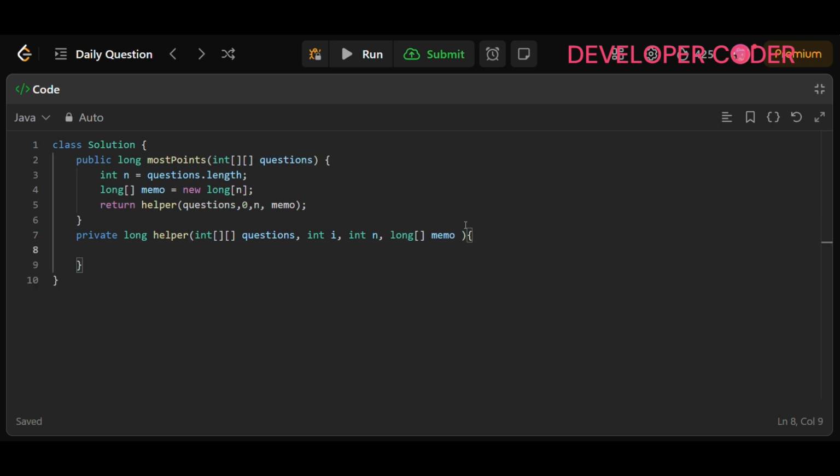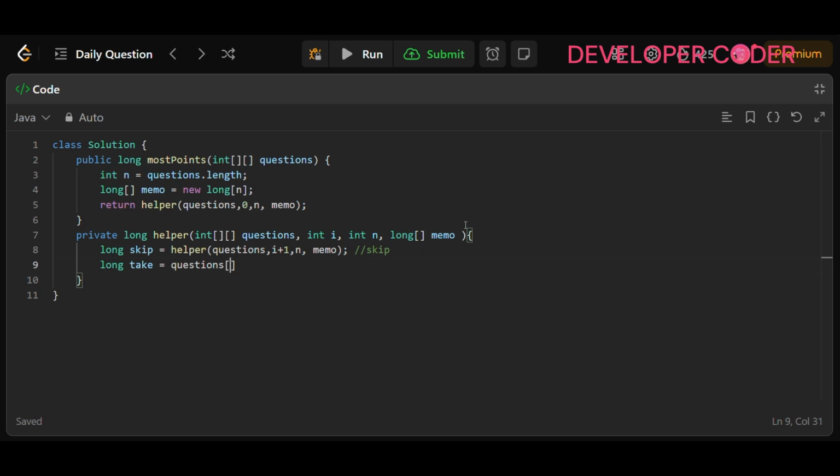And here inside this, if you are skipping it, then what you are going to do next time, you are going to call the helper method. In that helper method you have to pass the questions array, and skipping means next index. Okay, and n will remain as it is and memo will remain as it is. Okay, this is for skip. And if you are taking it, so long take. Okay, if you are taking it, so now what is going to be your output? So here then you have to take that particular power, right?